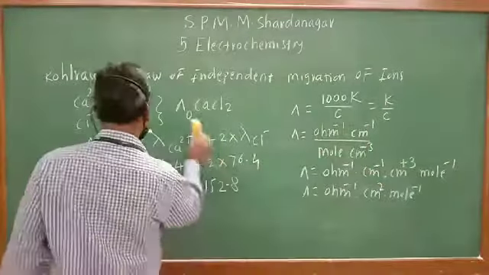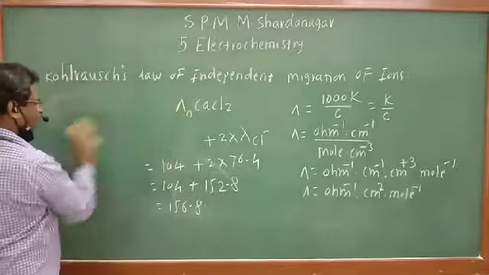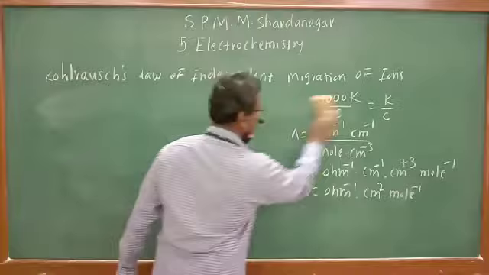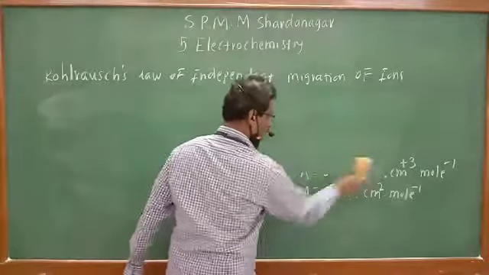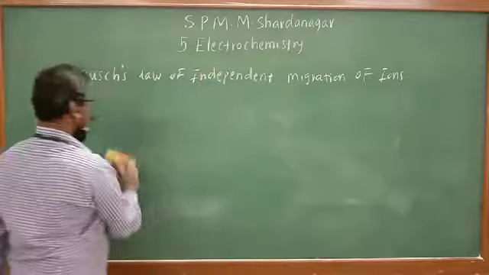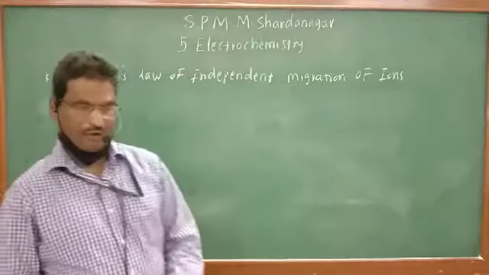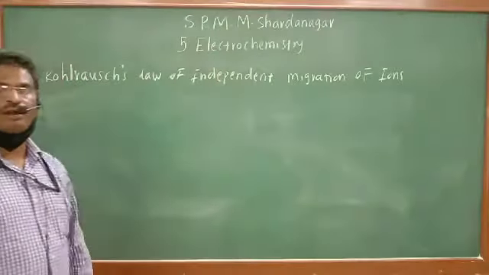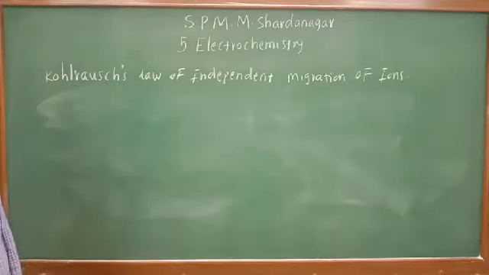Now one more application is there, the second application. See what is the second application. Here if we know the molar conductivity of strong electrolytes, we can calculate the molar conductivity of weak electrolyte.